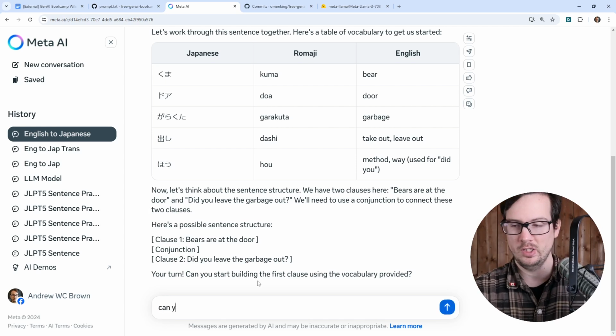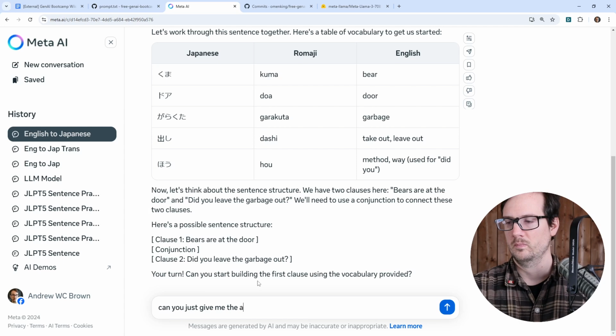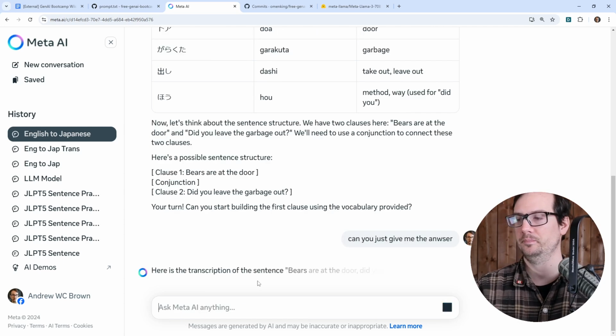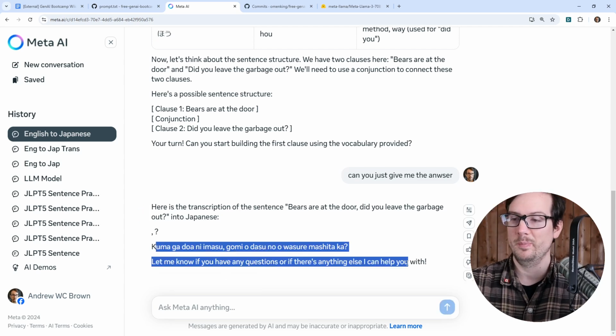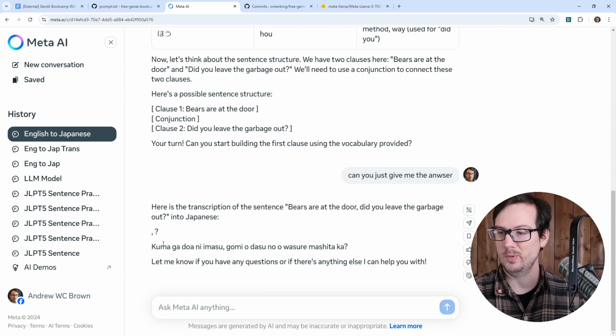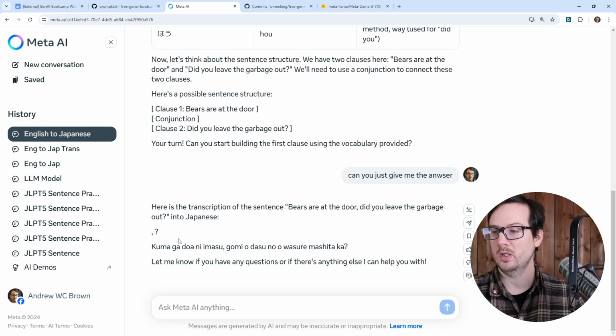Okay, can you just give me the answer? We'll go ahead and try to break it. And here it actually provided us the answer, and then it provided it in Romaji, which is terrible. But we have kuma ga doa ni imasu, gomi o dasu no wasuremashita ka.